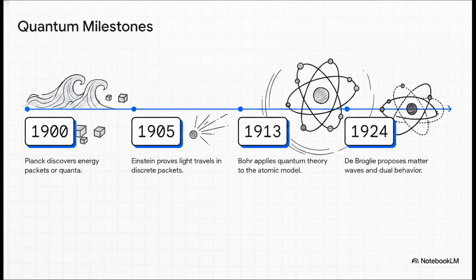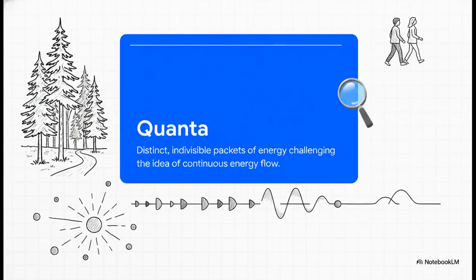In just 24 years, a rapid-fire succession of discoveries turned science completely upside down. It kicked off in 1900 with Max Planck, accelerated with Albert Einstein in 1905, was applied to atoms by Niels Bohr in 1913, and culminated in a massive paradox thanks to Louis de Broglie in 1924. To really grasp this timeline, we've got to define the concept that started the whole avalanche: quanta. Basically, these are distinct, indivisible packets or bursts of energy.